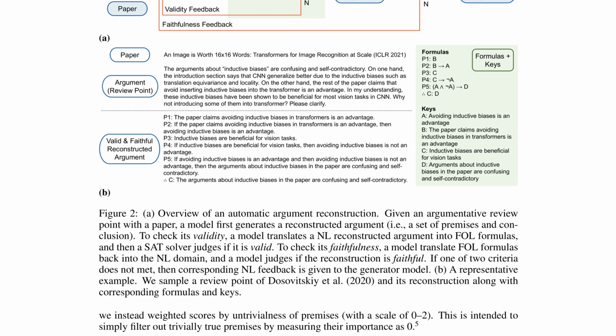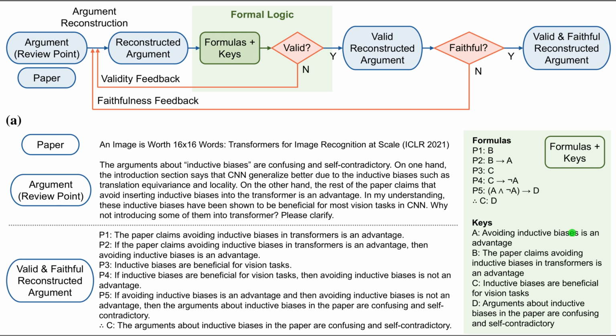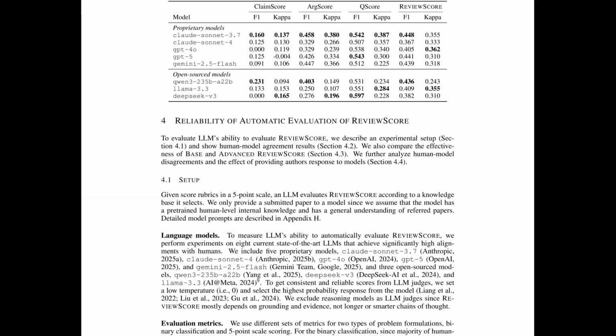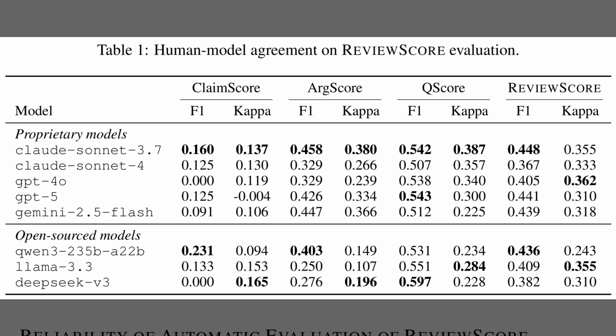Well, Figure 2 shows an automatic argument reconstruction pipeline that turns a reviewer's argument into checkable premises and a conclusion. The top workflow checks validity using first-order logic and a satisfiability solver, which is a program that decides whether the premises must imply the conclusion. The lower text block presents a reconstructed argument that the system streamlines for clarity. The green box on the right lists formulas and keys so the logic can be verified and then translated back faithfully.